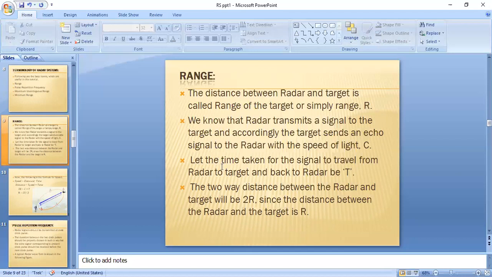Similarly, the two-way distance between the radar and the target will be 2R. The distance from radar to target is capital R, and the distance from target to radar is also capital R, so the total two-way distance becomes 2 times capital R.